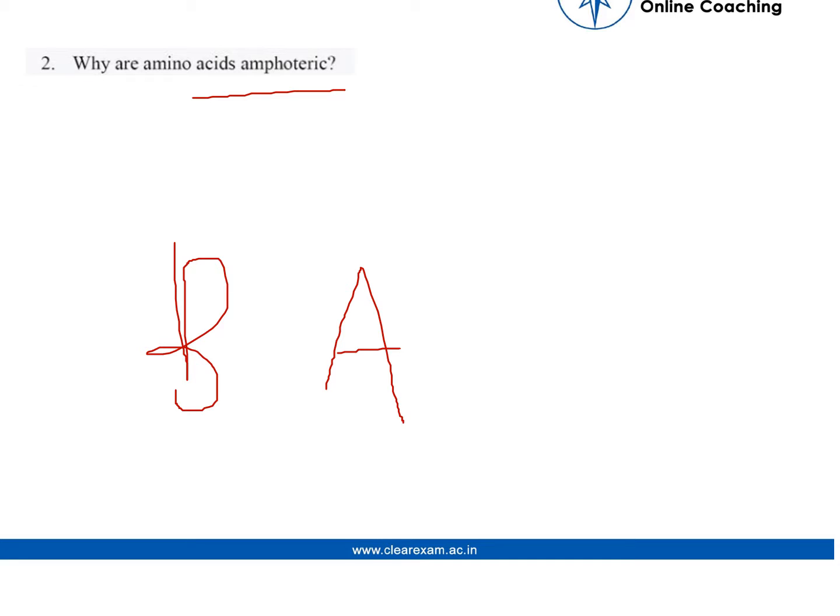Why are amino acids amphoteric? Amino acids are amphoteric because they have an acidic group, which I told you earlier, that is the COOH group, and a basic group, that is the NH2 group. This means they can react with alkalis and acids to form salts. And it has Zwitter ions, that let's see in the next slide.